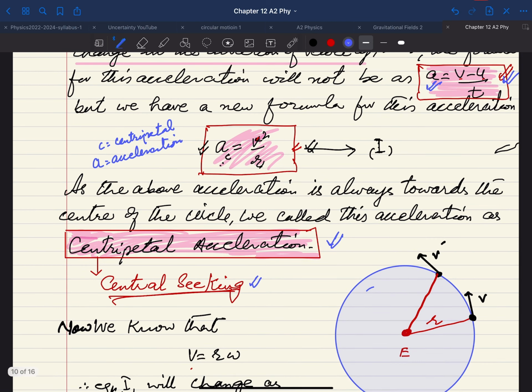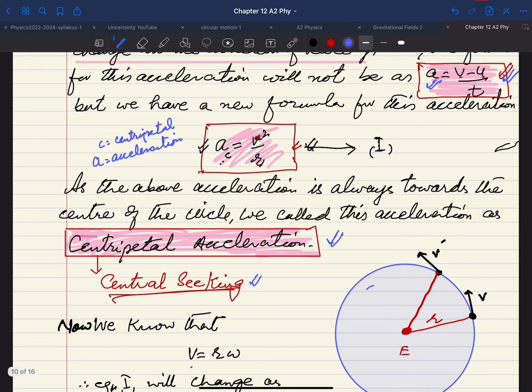What you have to remember is that in case of centripetal acceleration, the acceleration is not because of the change in magnitude of the velocity, but because of the change in direction of the velocity. Because of this, a new equation we have to use, which is simply a is equal to V square over R. You have to remember this formula.